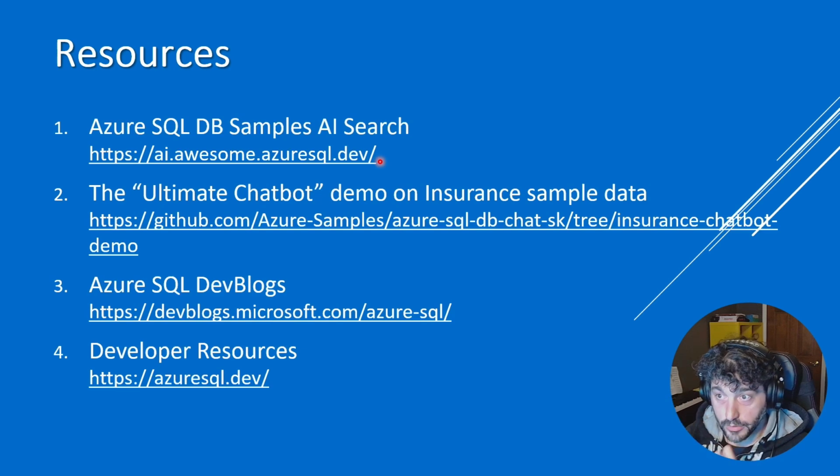And if you want an even more complete and realistic example using Semantic Kernel to orchestrate the agents, you have the ultimate chatbot demo that is available at the URL you can see in the slide.